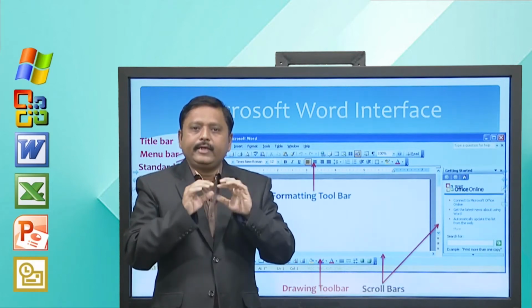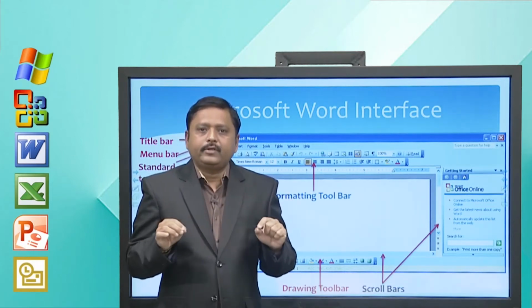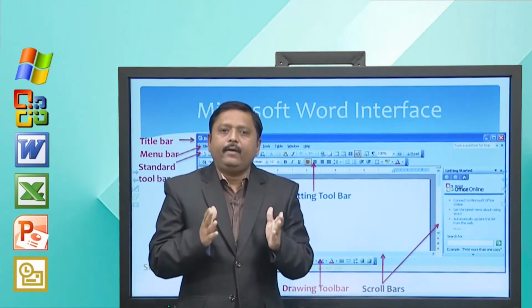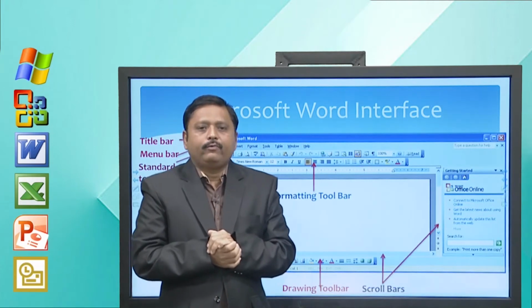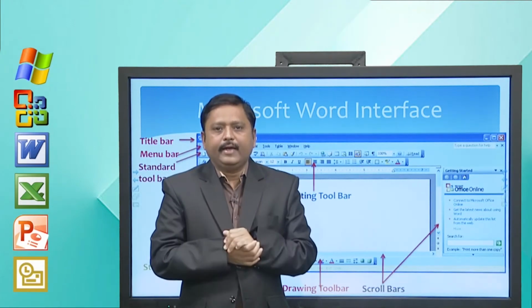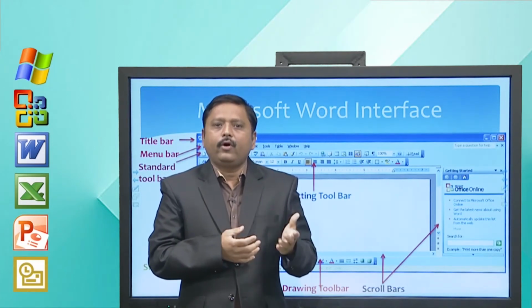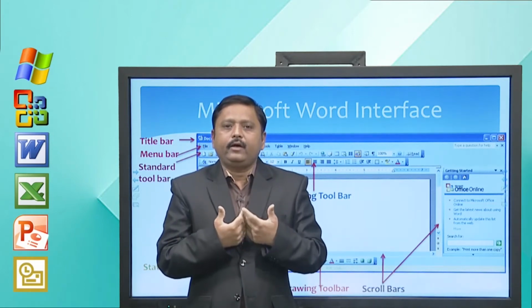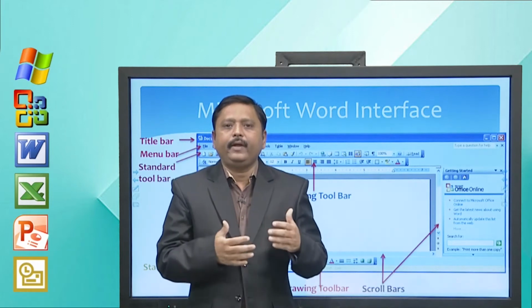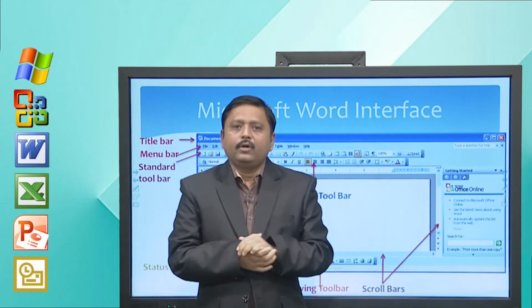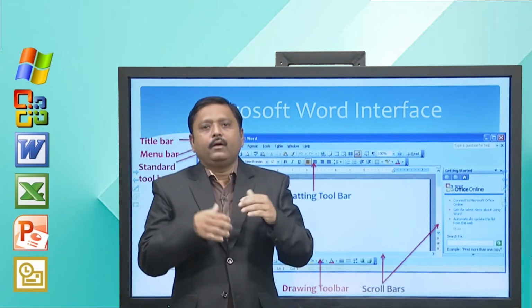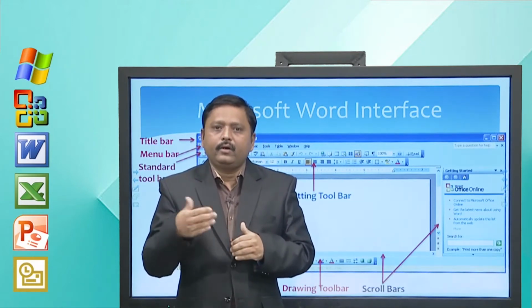These menus provide different functionality depending on their names. For example, the file menu provides facility for working with your files or Microsoft Word documents. Similarly, edit may provide features like cut, copy and paste, find and replace. So, these are the menus that you can use to perform some action on your text.